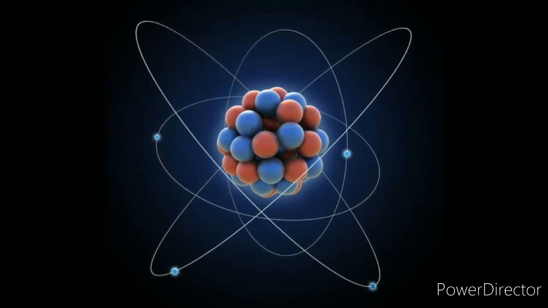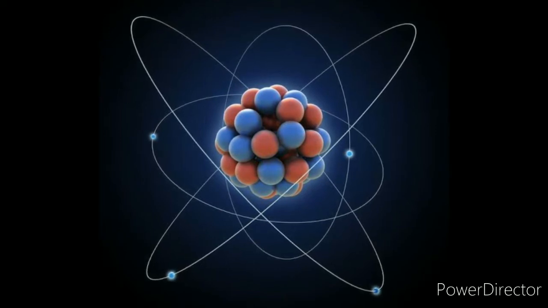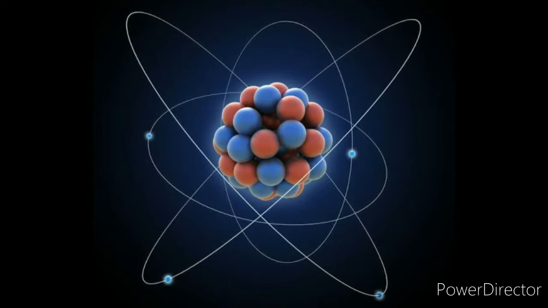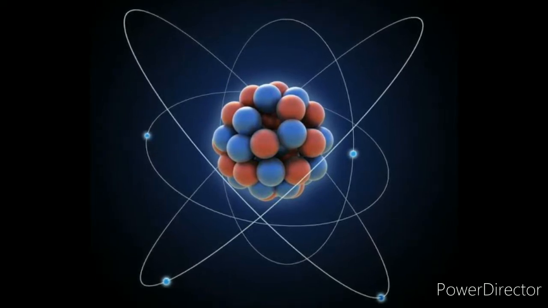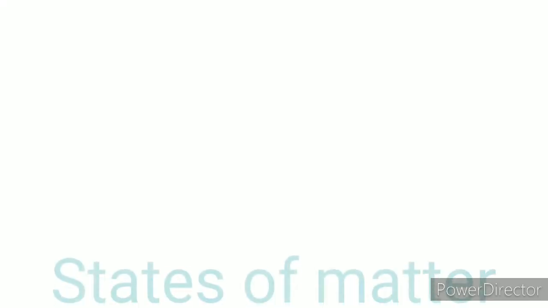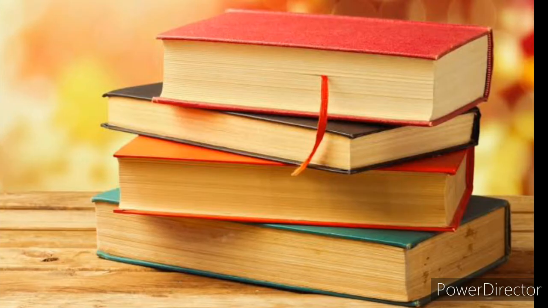So here the word atom comes from atmos, which means individual. So this is the last unit of matter. Approximately 117 kinds of elements are there in the world. So students, our next topic is states of matter. It has three basic forms: solid, liquid and gas. So first of all we will learn about solids.